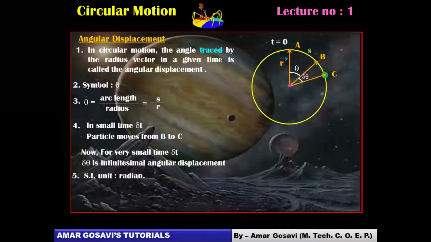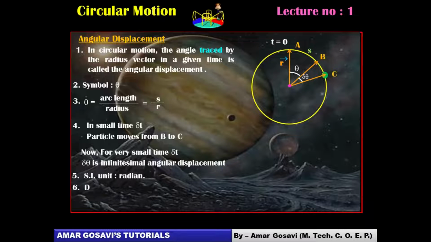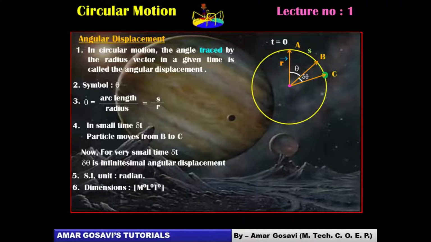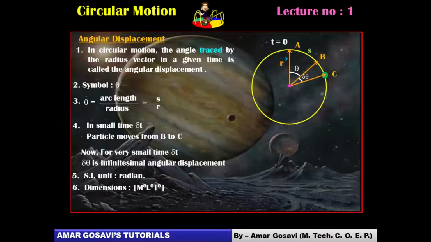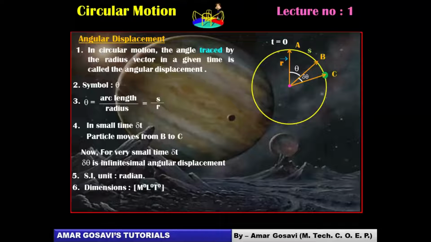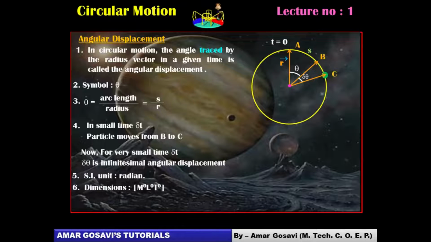We have studied fundamental units, so obviously the dimensions will be m0, l0, t0. This is how we keep on studying the dimensions of a quantity continuously, friends. Please make a note of the concept of angular displacement. This is the second terminology which we have studied so far as circular motion is concerned, friends. Make a note of it and let me know.